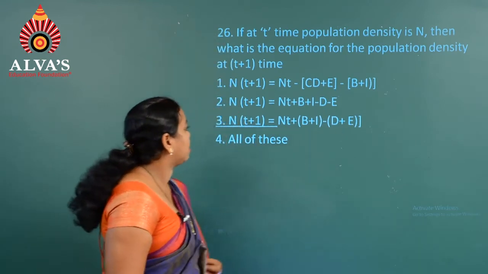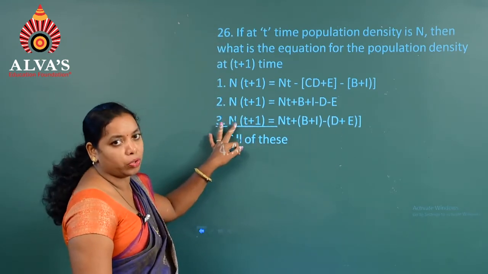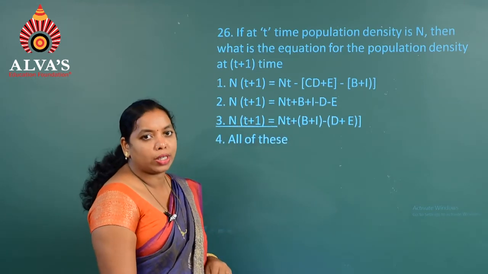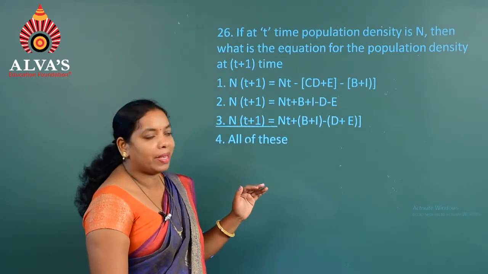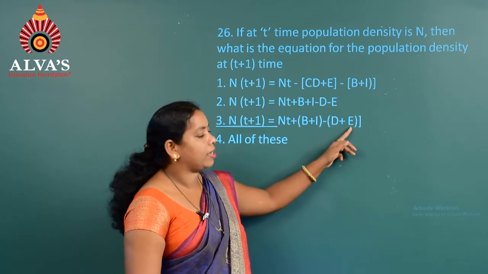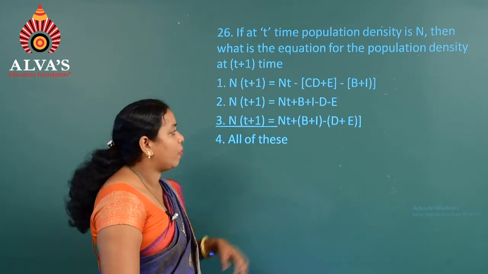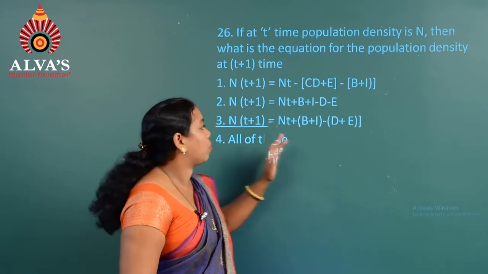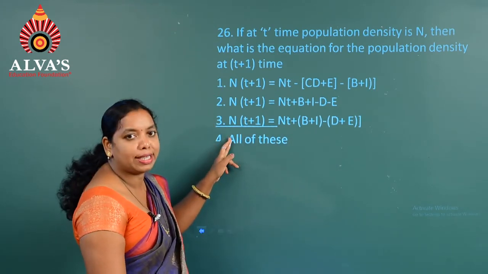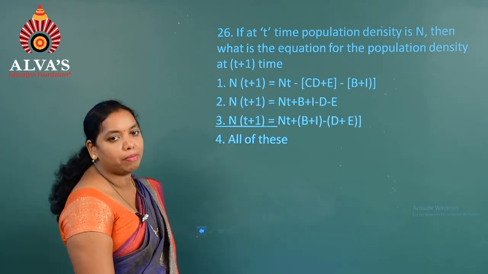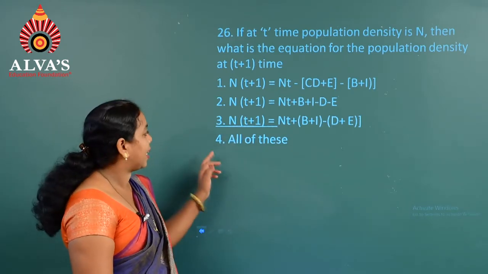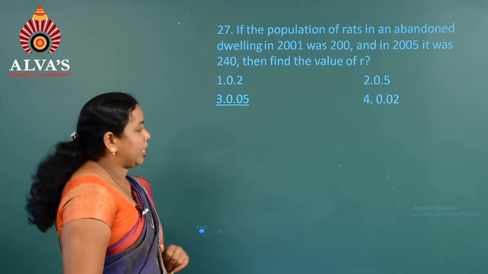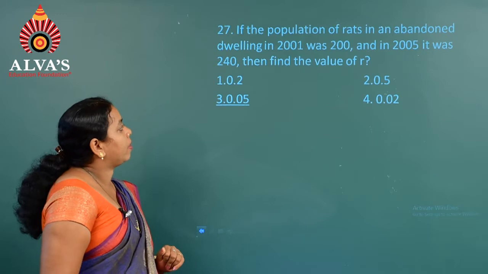So, here N is density, as I already told you, t is the time which is given, whereas B is birth rate or natality, I is immigration, D is death rate, E is emigration. Whenever we add the birth rate and subtract the death rate, we get the population density N in a given period of time t plus 1. So, hence the correct option is the third one for question number 26. Moving on to the next question, that is question number 27.